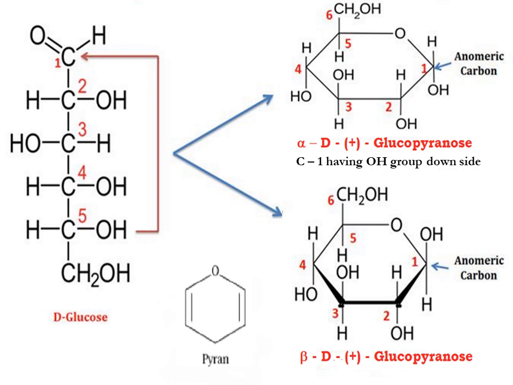So we saw that when we reacted aldehydic carbon with alcoholic carbon, either OH came on the right hand side or it came on the left hand side. So in the first ring structure, that is the alpha D glucopyranose, you all can see both bulky groups are at the lower side, at the alpha side, and that is why it is called alpha D positive glucopyranose. And in beta D, you all can see that the bulky groups are on the opposite side. Look at C1 carbon and C2 carbon. You all can see that the hydroxyl groups are on the opposite side, and that is why it is called beta D positive glucopyranose.